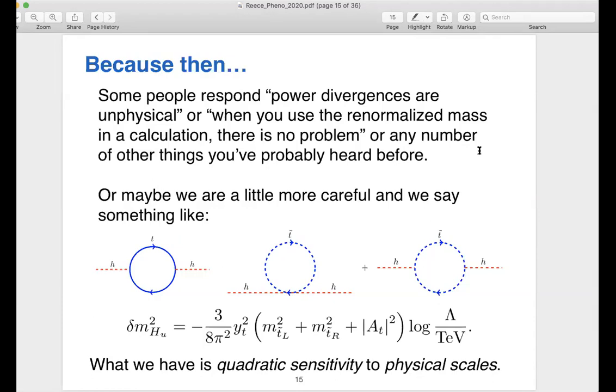Okay, so we should be careful how we describe the problem and not just describe it as a problem of quadratic divergences. And sometimes we're maybe more careful when we talk about the problem in the context of some theory, like, for example, supersymmetry, where the Higgs mass can be calculated from some input parameters like the soft SUSY breaking masses, the mass of the stops which run in loops. And there we see formulas that don't have those power divergences. This is a formula that would look similar whether we talk about dim-reg or any other regulator. We have logarithmic sensitivity to a cutoff, but we have quadratic sensitivity to actual physical scales. And so that's something more physical that we can worry about. But to get to that point, we had to embed the standard model in a bigger theory.